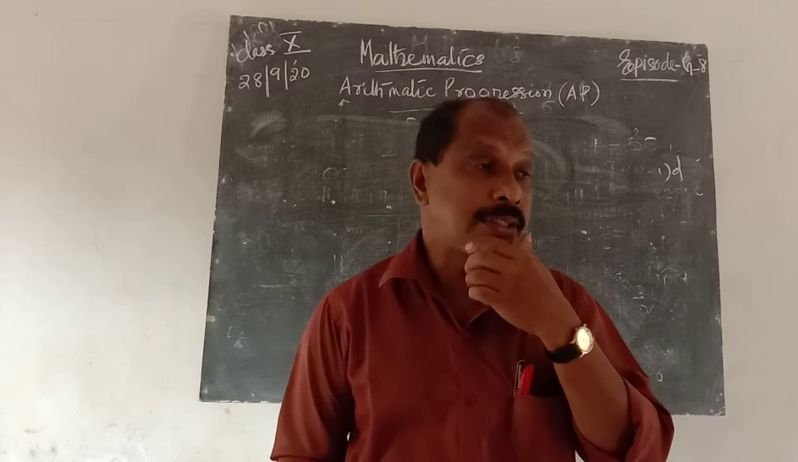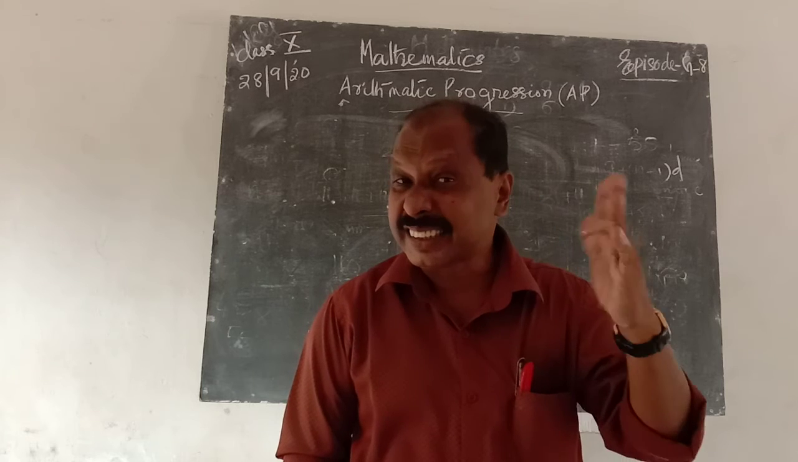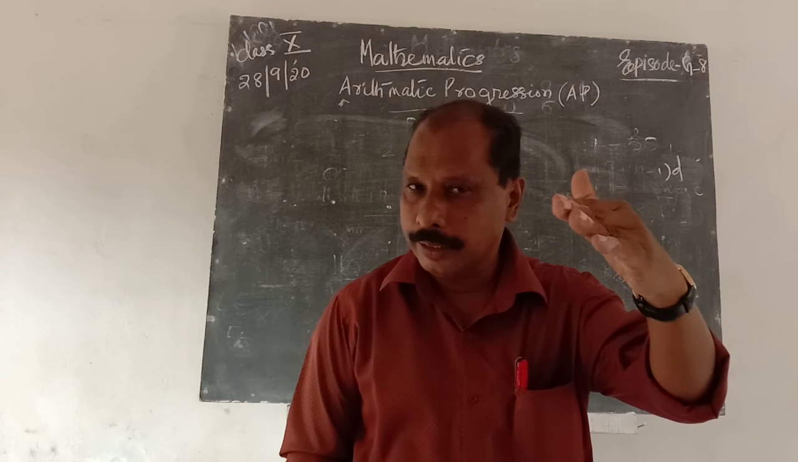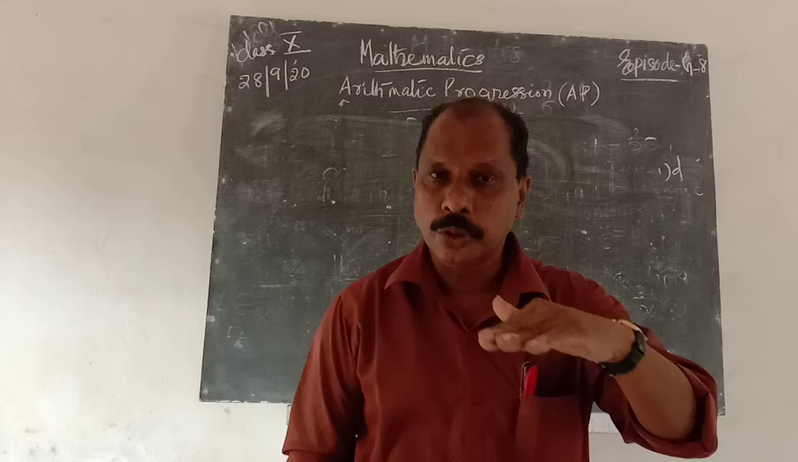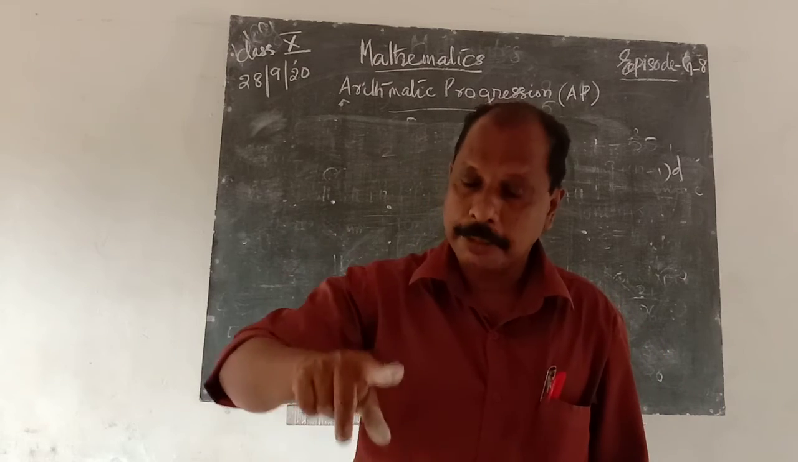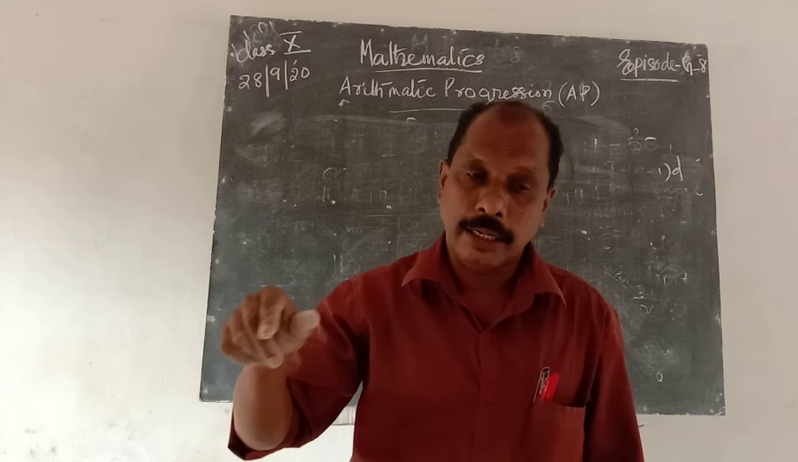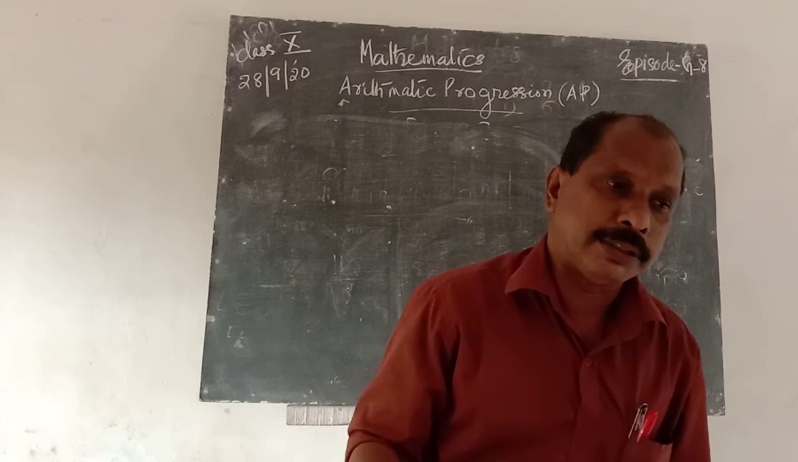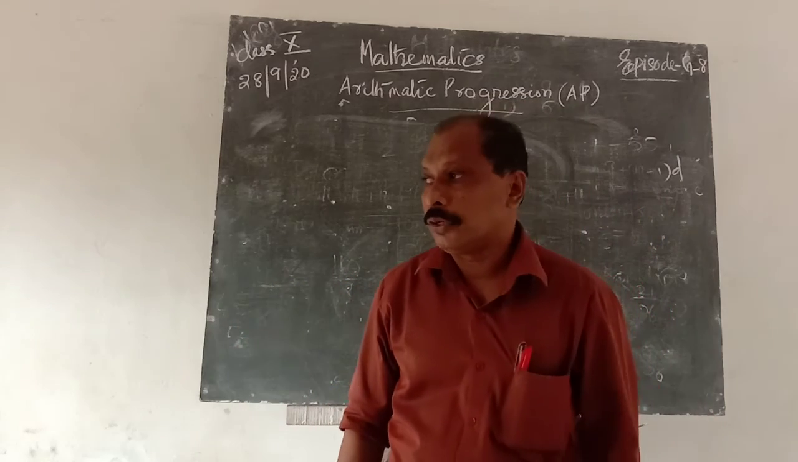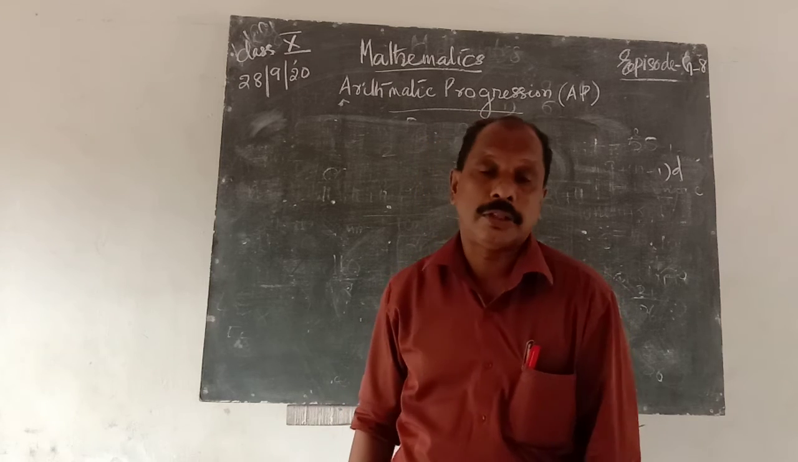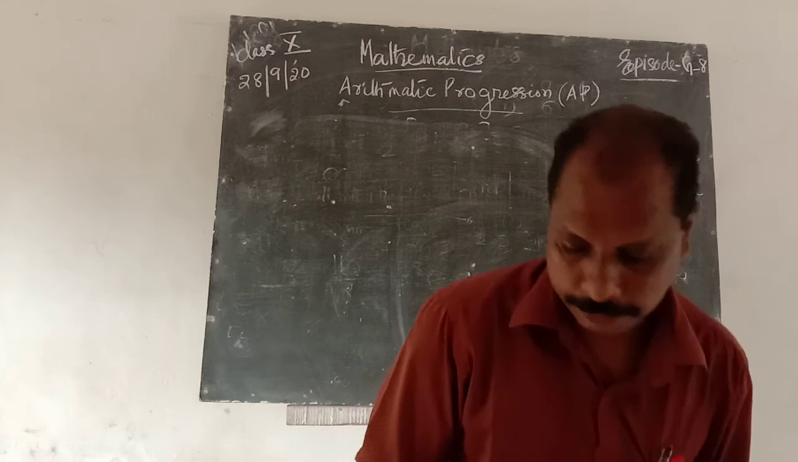Sum of n terms, what is the formula? Sn is equal to n by 2 into (first term plus last term), that is n by 2 into (a plus an). When first and last terms are given, you will find the sum using the formula Sn is equal to n by 2 into (a plus an).